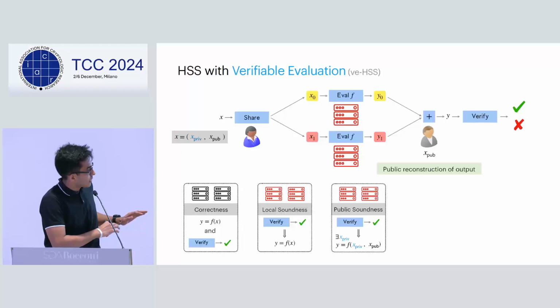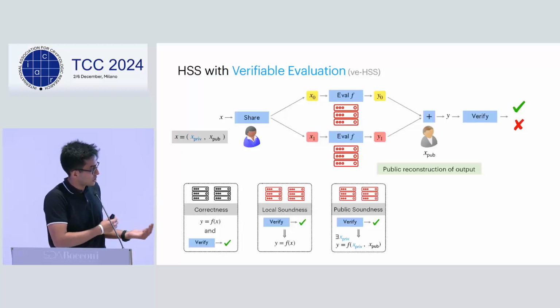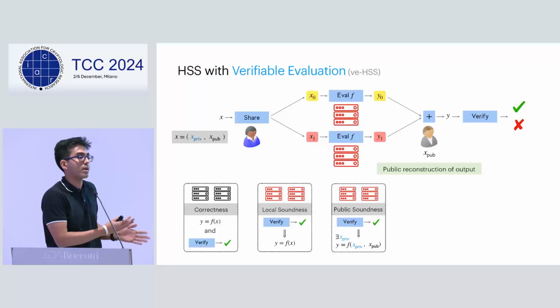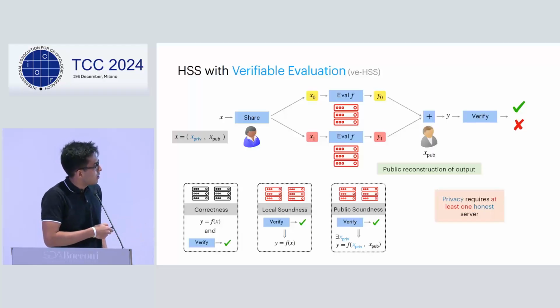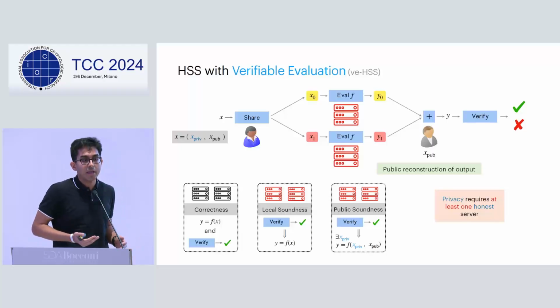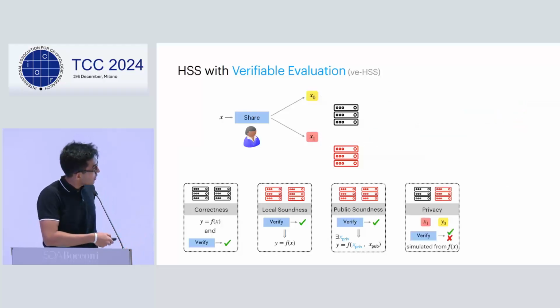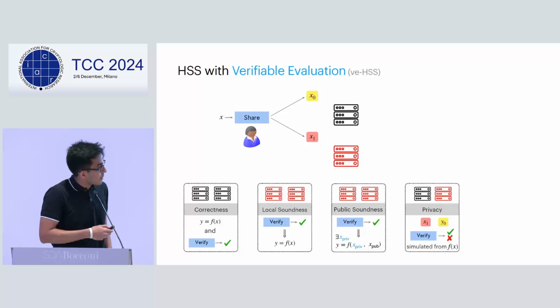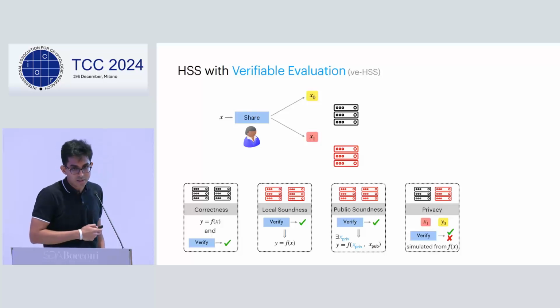So in general, to summarize, we have correctness and two notions of soundness against malicious servers, one for the client that holds the complete input, and one against external parties that hold only the public part of the input. What about privacy? Well, because the input is secret shared, we can't expect privacy to hold when all servers are corrupt. So we consider privacy in the case where at least one server is honest.